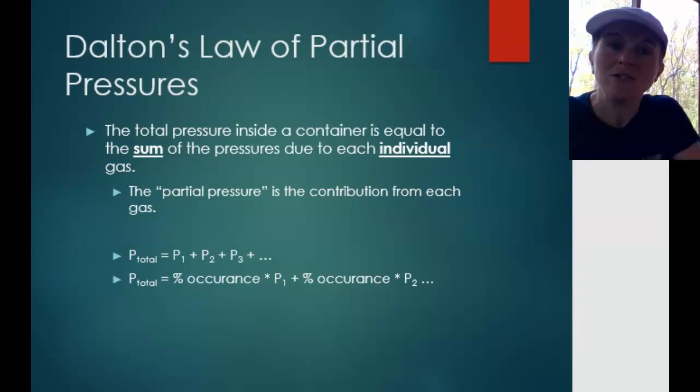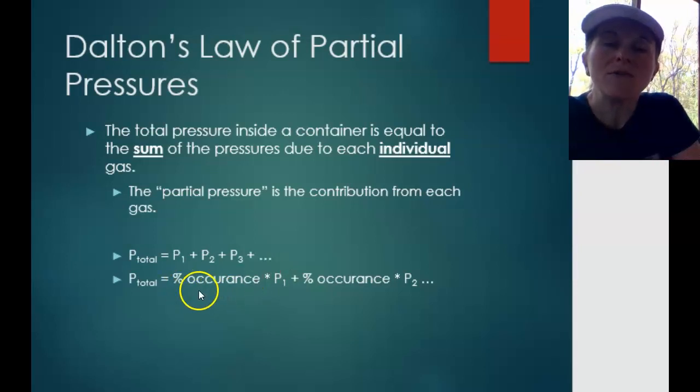So Dalton's law of partial pressure is just the total pressure equals the pressure of one gas plus the pressure of another gas plus the pressure of another gas, and so on. If you only have two gases, only two pressures are added. If you have 20 different gases, then they're all added up.